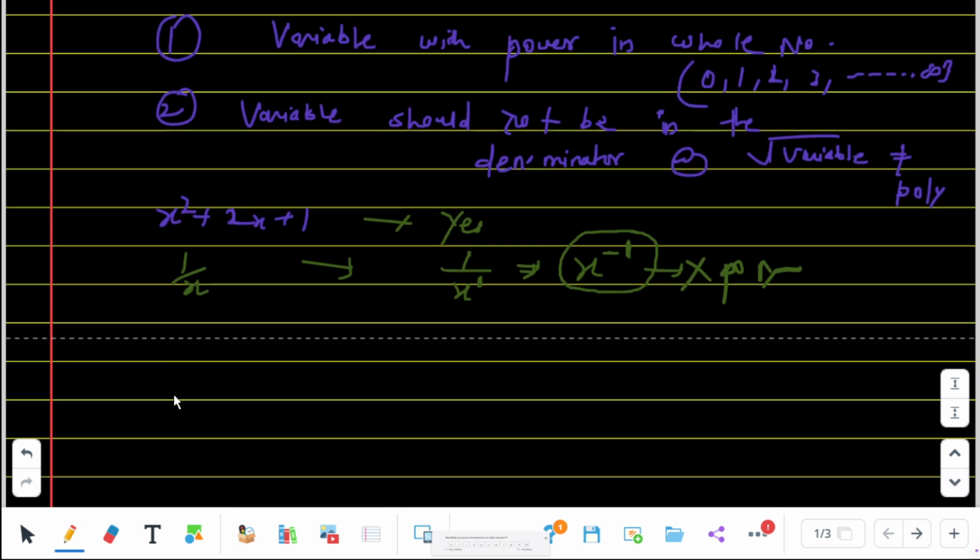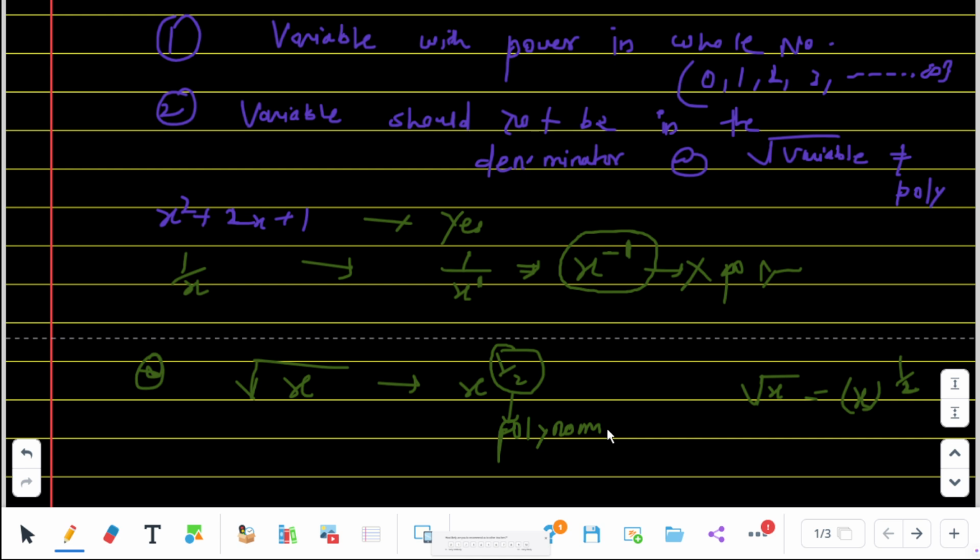Okay, third thing, root x. When we know about this root, root actually gives a power of 1 by 2. So here we can explore x to the power 1 by 2. When we remove the root, it looks like that. And I have already told you that the power should be a whole number. So here you can easily see 1 by 2 is not a whole number, so it can't be a polynomial, so we can neglect it easily. So it is not a polynomial.